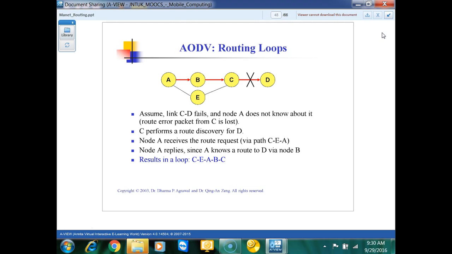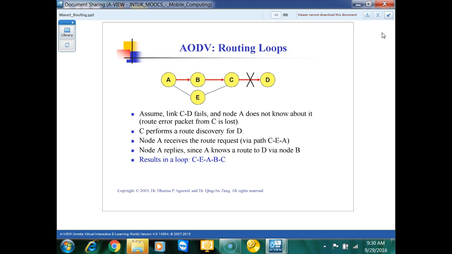I have preserved this in the routing table. So node A will have the route to C, E, and A. Then node A will reply back.